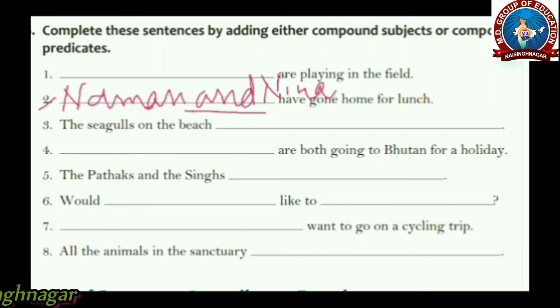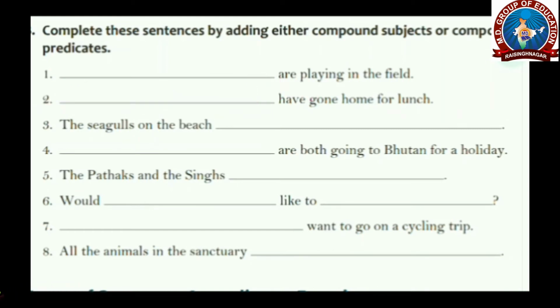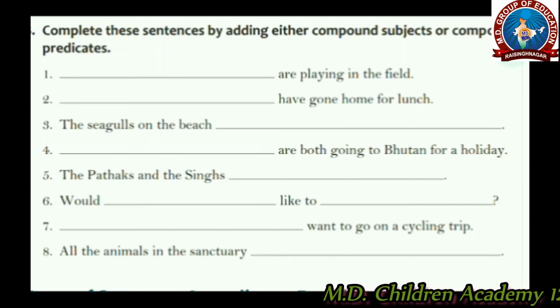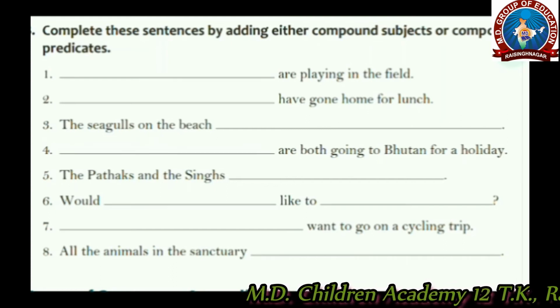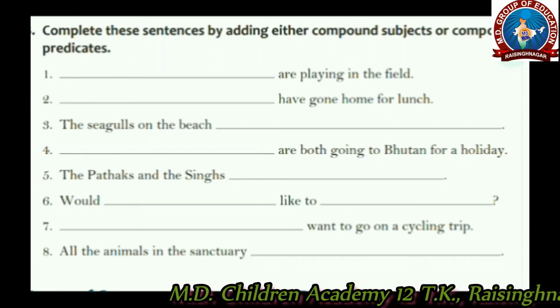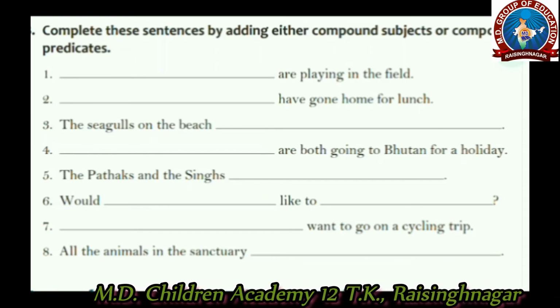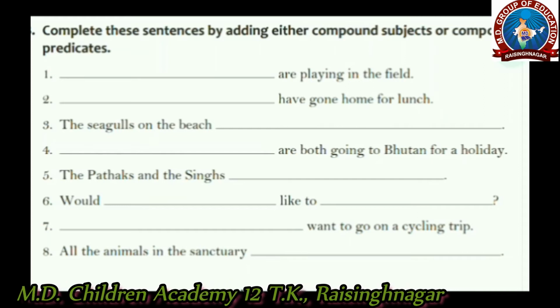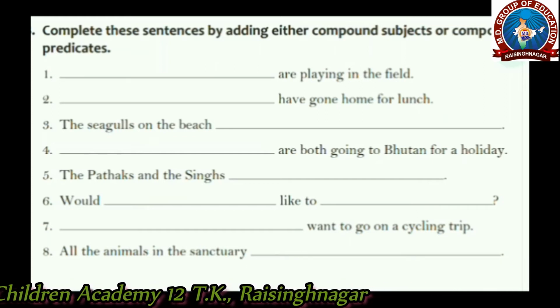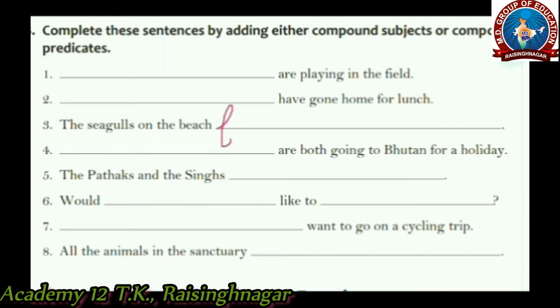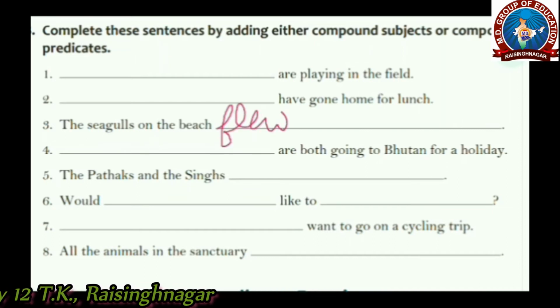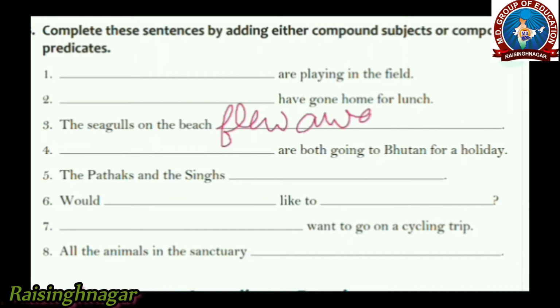Alright? The next is the seagulls on the beach blank. Here the subject has been given, but we need to fill the predicate. The predicate must contain more than one verb, more than one action. Then the predicate would be the seagulls on the beach. What action have the seagulls done? Flew away. On the beach, flew away. And another action we may fill